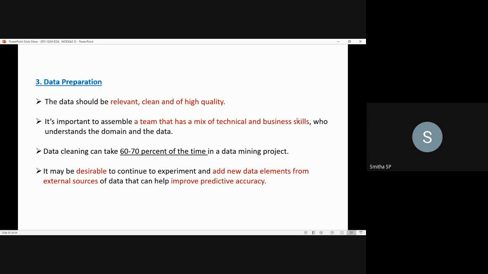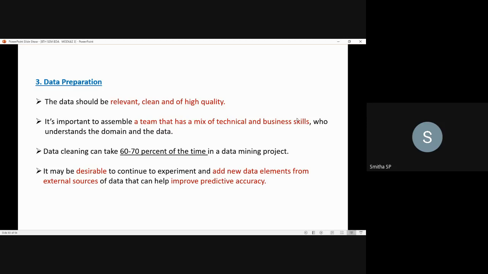It's a very important one. Why? Because it helps them to understand the domain as well as the data. So that is the second thing with respect to the data preparation.